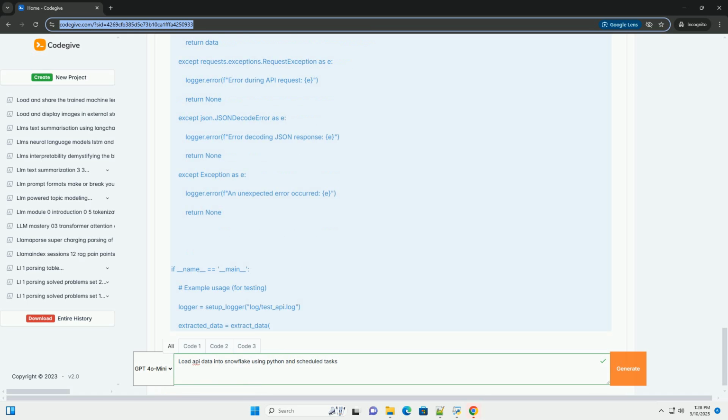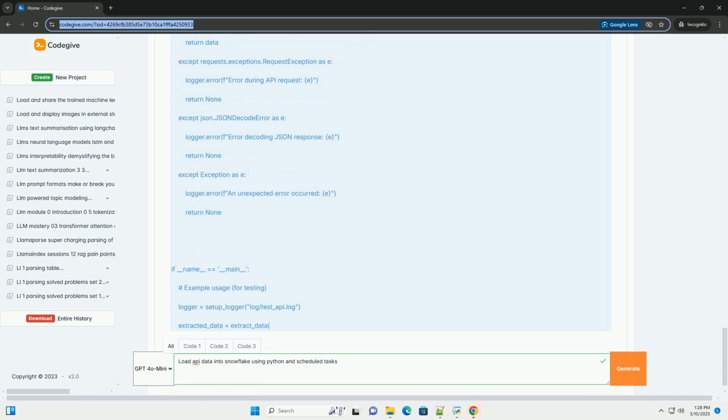Def connect_to_snowflake, logger, context. Connects to Snowflake and returns a connection object. Try. Con equals _snowflake.connector.connect, context equals context. Logger.info, successfully connected to Snowflake. Return con. Except Exception as e. Logger.error, f error connecting to Snowflake, e. Return None.